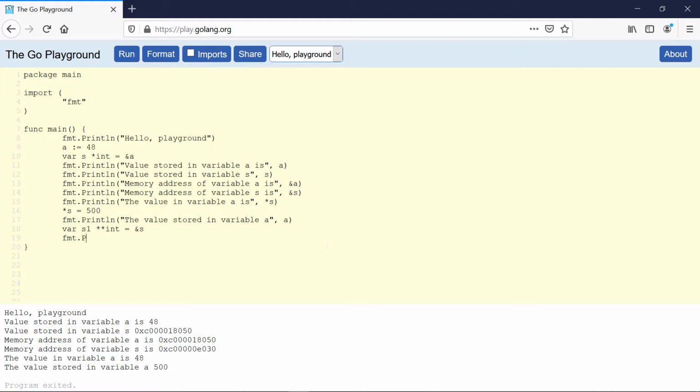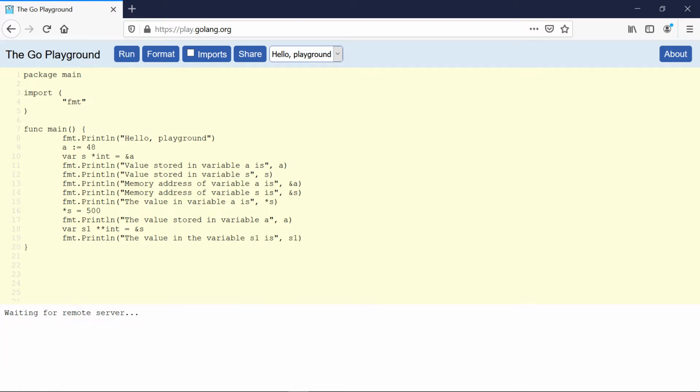So let's see what we have in the variable s1. So the value in the variable s1 is, let's see what we have.